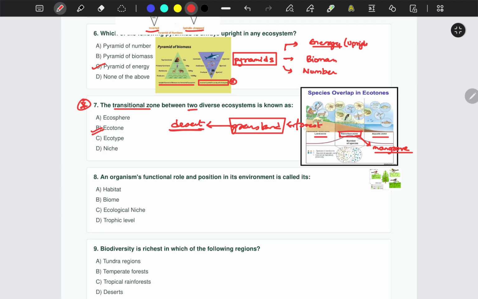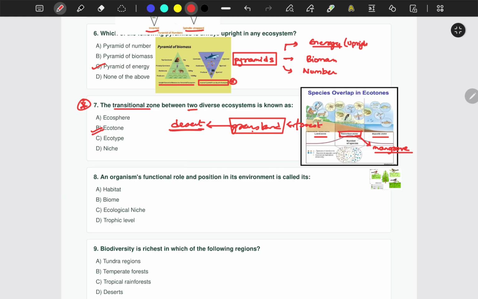If you go from forest to a desert, you won't suddenly find a boundary, like here you have lots of vegetation and from here it is desert, but you'll find a gradual transition. So this transitional zone is grassland in this case, and between aquatic ecosystem and forest, the transitional zone is mangroves.